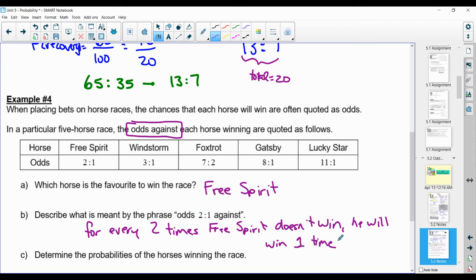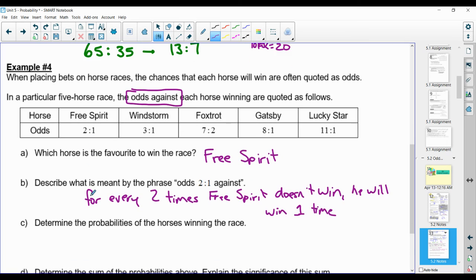For Windstorm, for every 3 times he loses, he wins once. Foxtrot, for every 7 times he loses, he wins 2 times. Gatsby, for every 8 times he loses, he wins once. And then Lucky Star, for every 11 times he loses, he wins once. So notice that all of them have a 1 at the end there, but Free Spirit is losing significantly less than, say, Lucky Star. So Free Spirit is definitely the horse to beat.